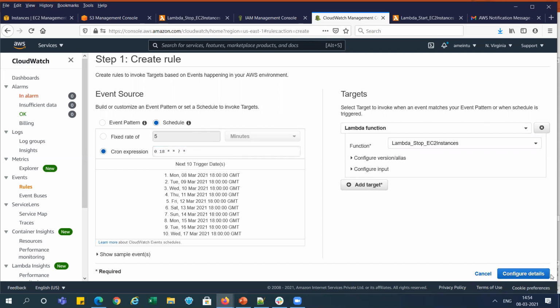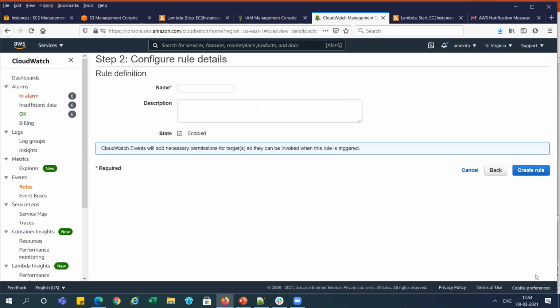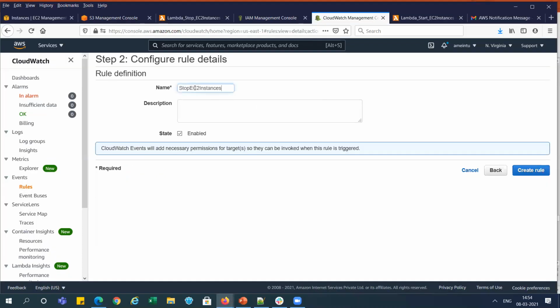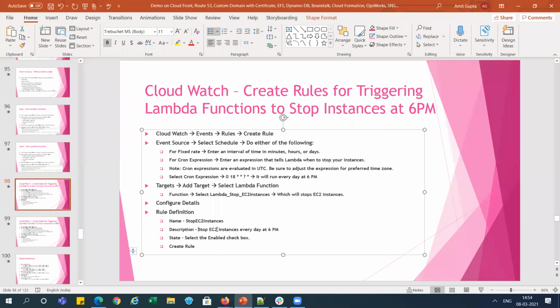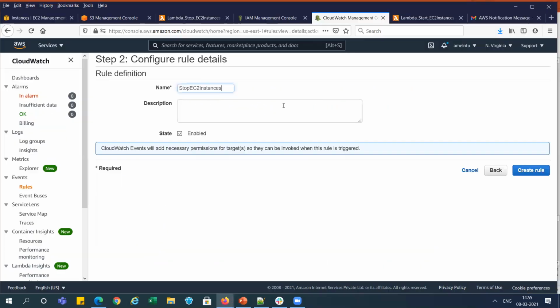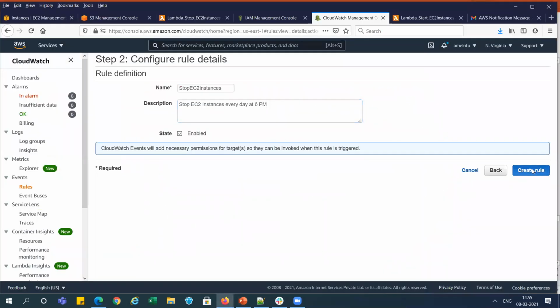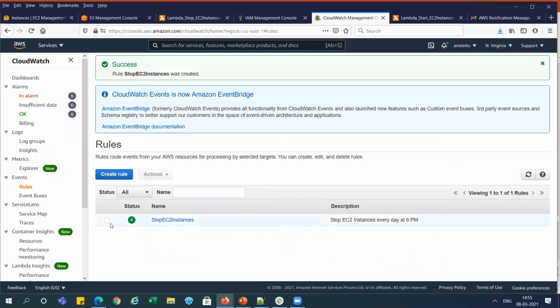Details. Yeah, now we will move to the next one. You can see name. It is asking for, we will create a name for the stop instance, and we will create a stop instance at 6 p.m. every day at 6 p.m. and enable checkbox and create this rule. You can see this rule is created and active, and it will stop every day 6 p.m.